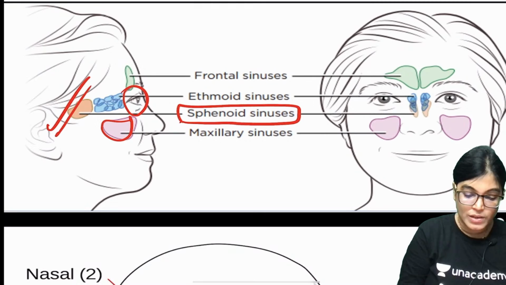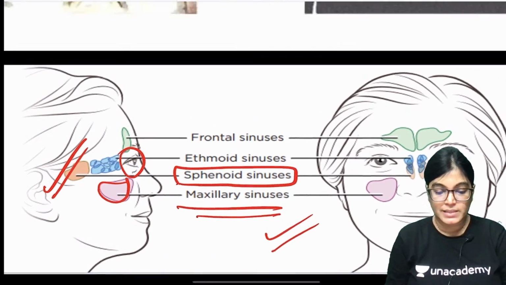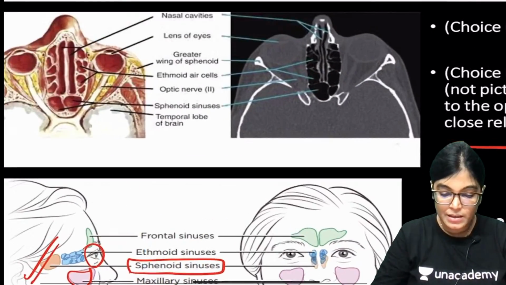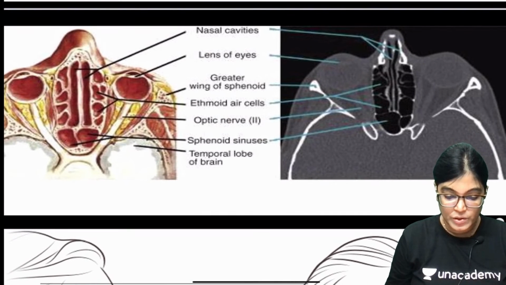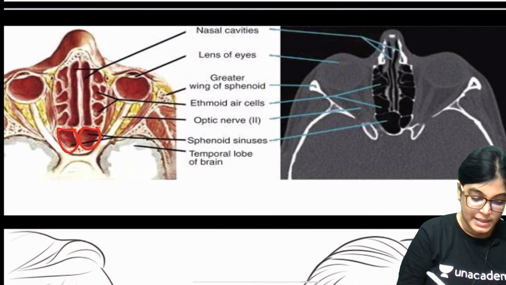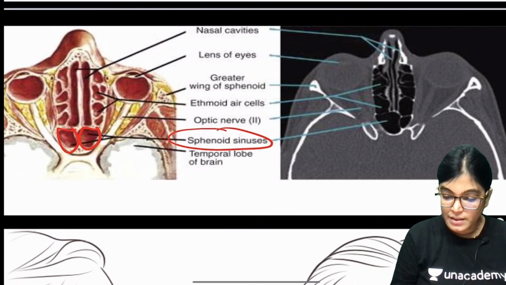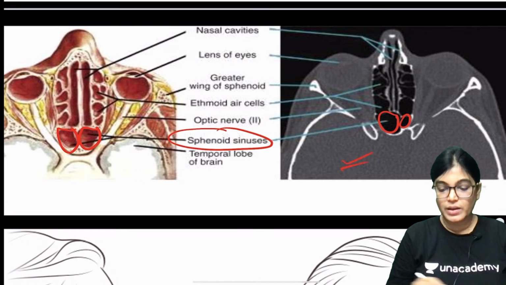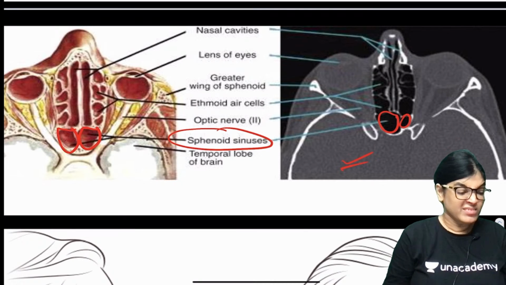The structure involved was inferior, so the correct answer was maxillary sinus. One more diagram is here, and here also let's see the sphenoidal air sinus location. This opening is the sphenoidal air sinus, and here is the location.